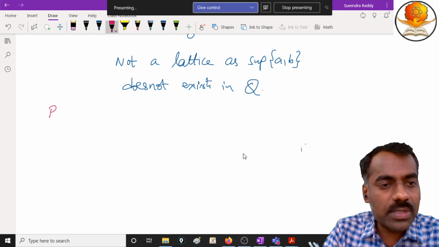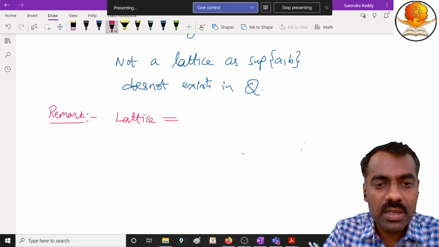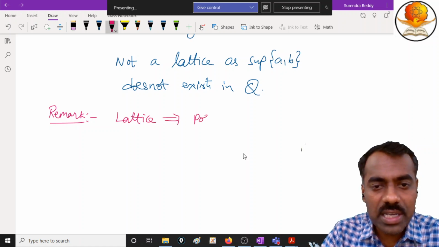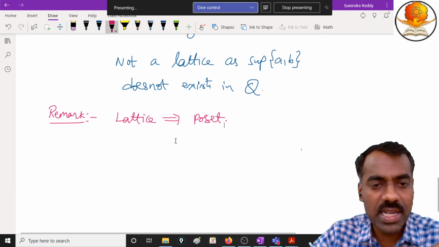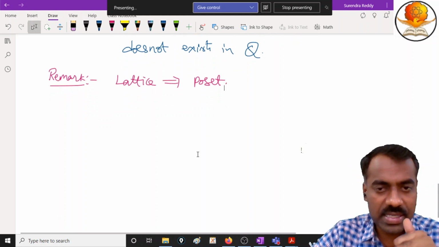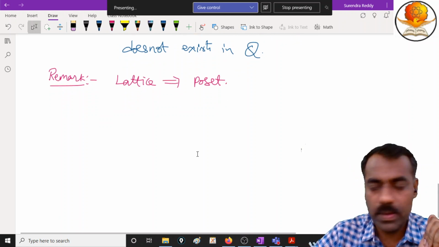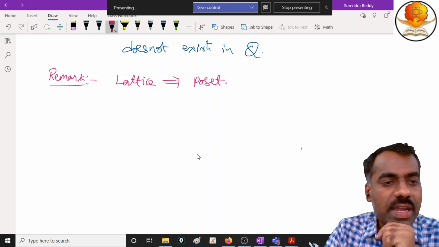So if you observe quickly, by default obviously every lattice is a poset or not? A lattice is obviously a poset which has an extra condition. What is that extra condition? That the infimum and supremum of any two elements should exist. Are you following?